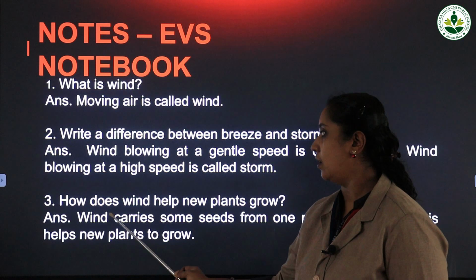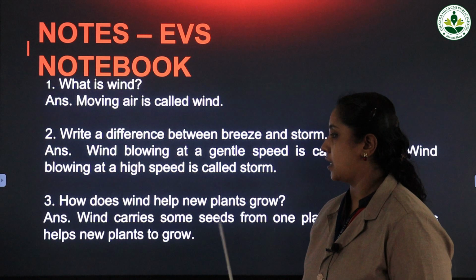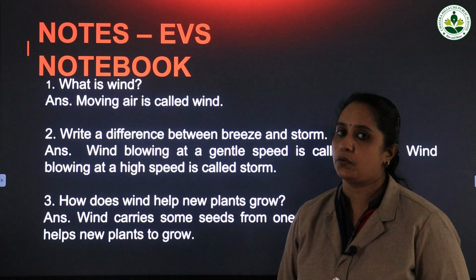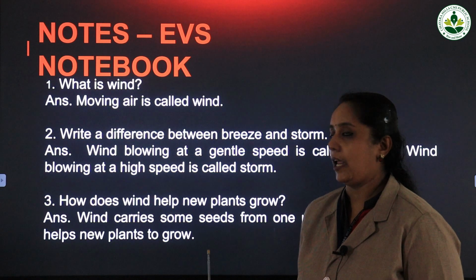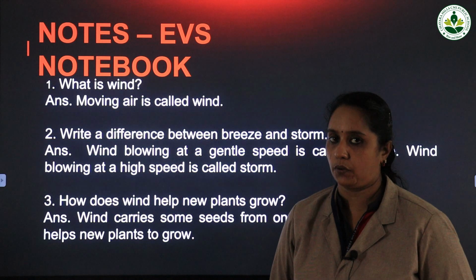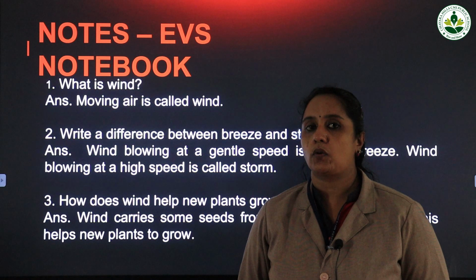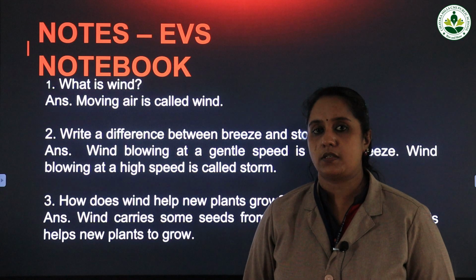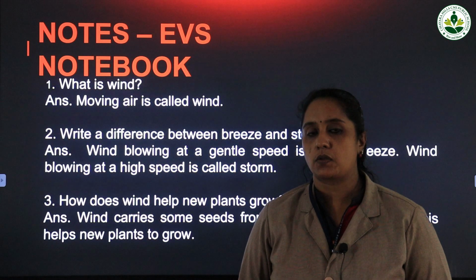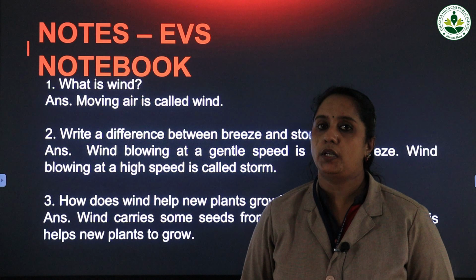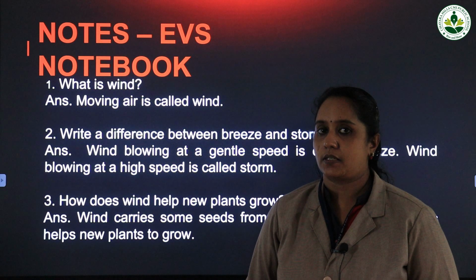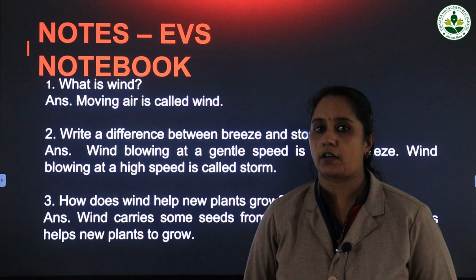I repeat the answer, wind carries some seeds from one place to another, and this helps new plants to grow. So there are 3 question answers. These question answers you have to copy down in your EVS notebook. Fill in the blanks questions also can be copied down, and you need to learn the spellings by writing and studying in your rough book.